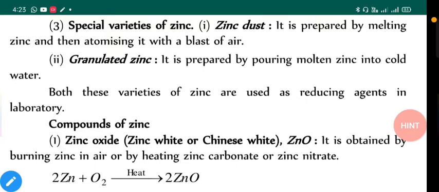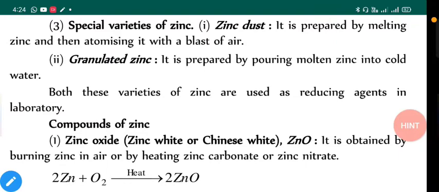Then we have granulated zinc. It is prepared by pouring molten zinc into cold water. So it is molten and instantly cooling it will convert it into granulated form. Both these varieties of zinc are used as reducing agents in the laboratories.